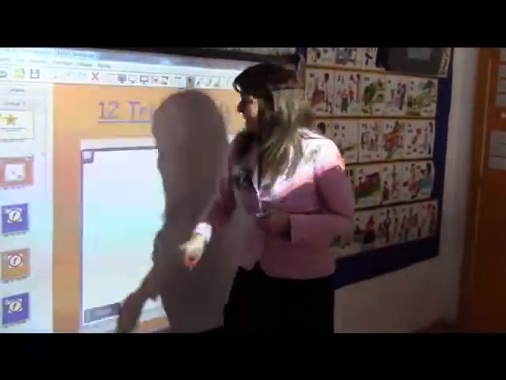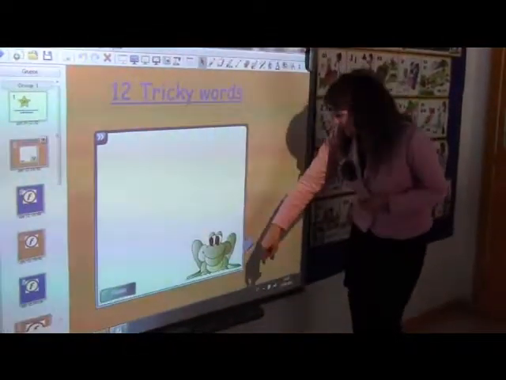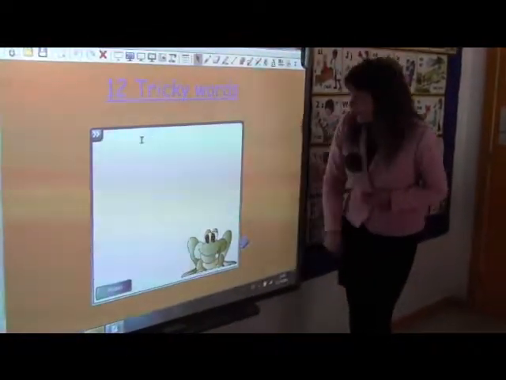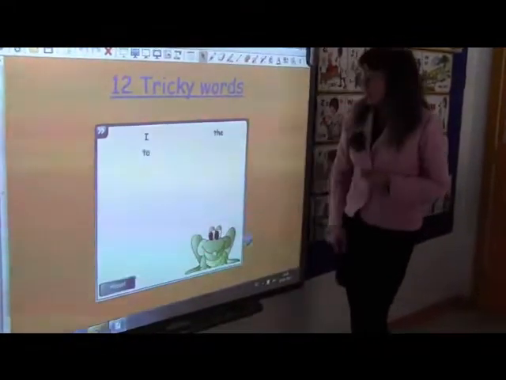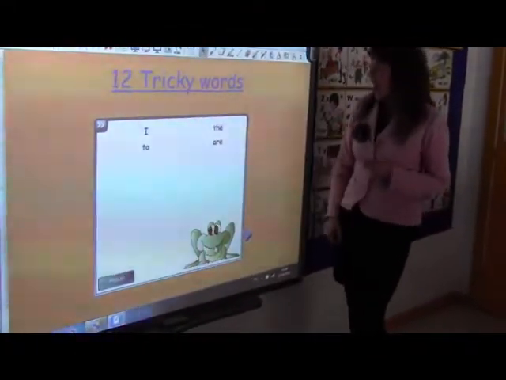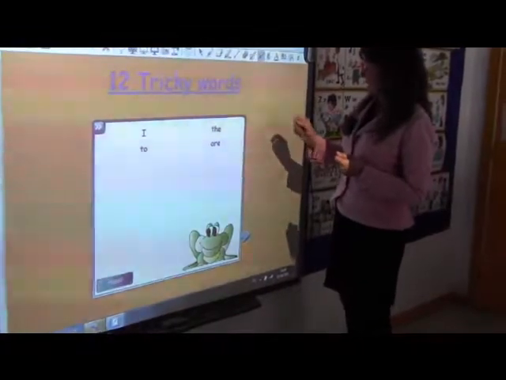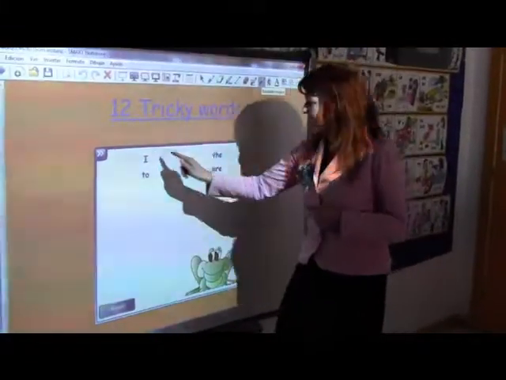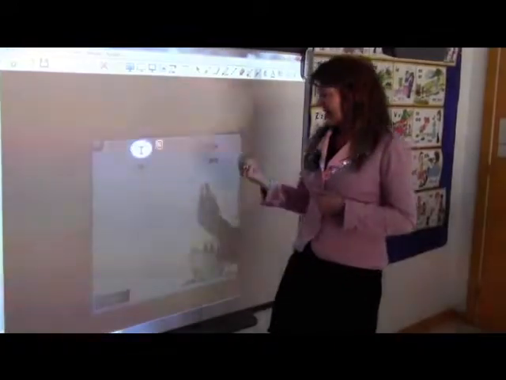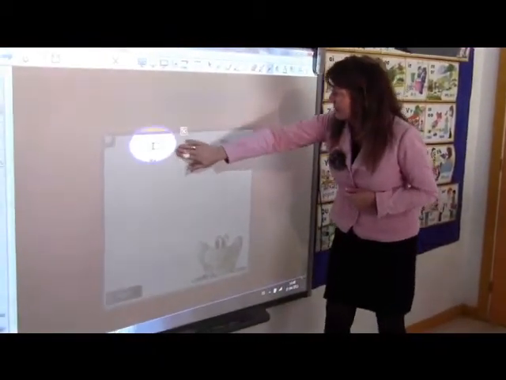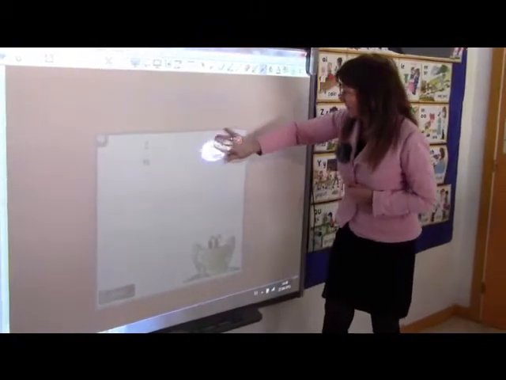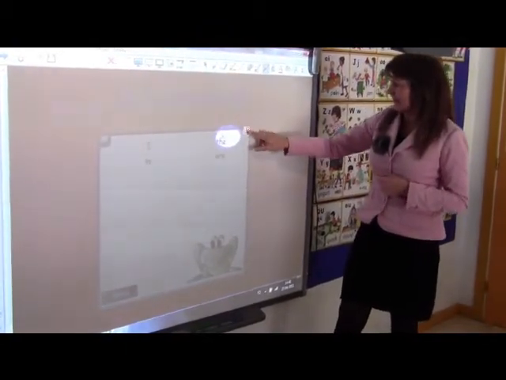So, for example, tricky words. The children would come up, press the frog, and we hear I. Then we hear the. Then we hear to. And the children can come and I can say, okay, find me the word I. They have to circle the I. Find me the word the. They have to bring the. Find the, etc.